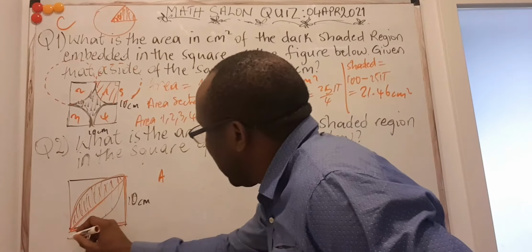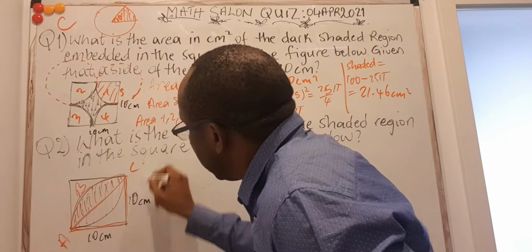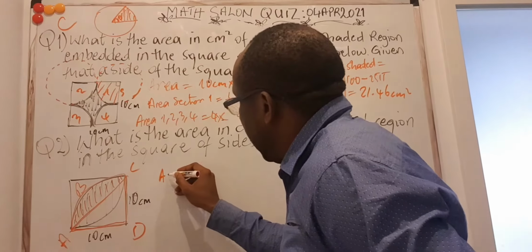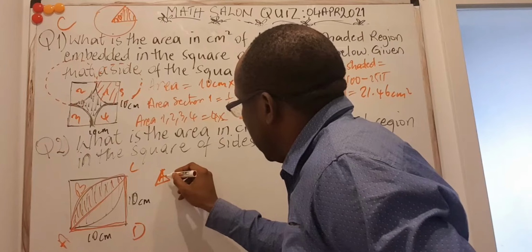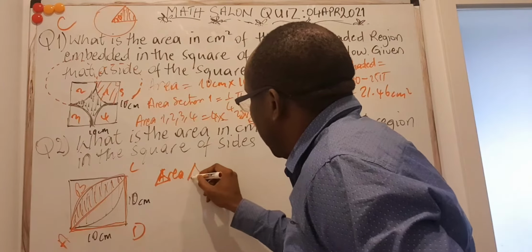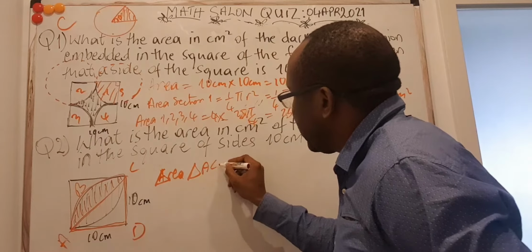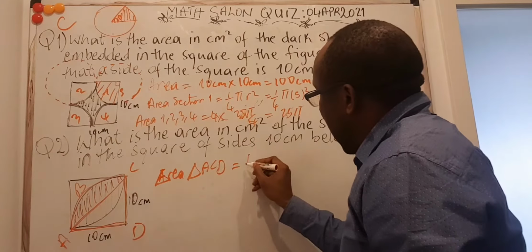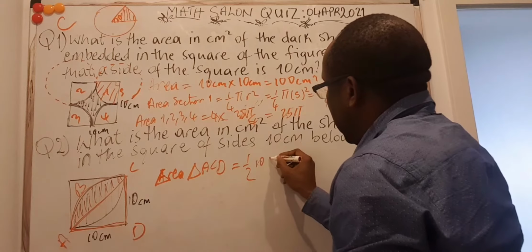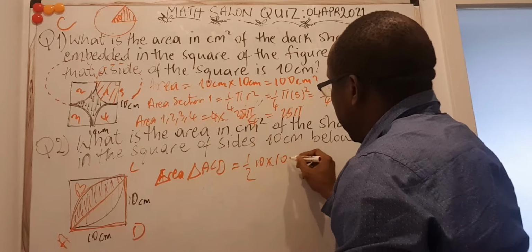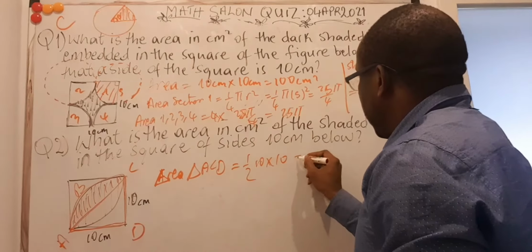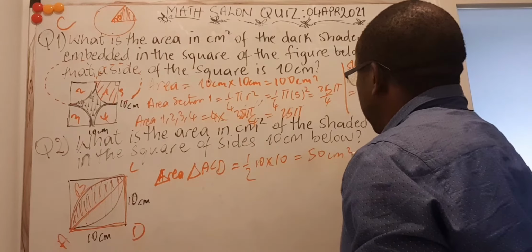So let me call this A, B, C, D. So the triangle, area of triangle ACD is equal to half, the base is 10, times the height, that is 10. 10 times 10 is 100, and that is going to give us 50 centimeters squared.